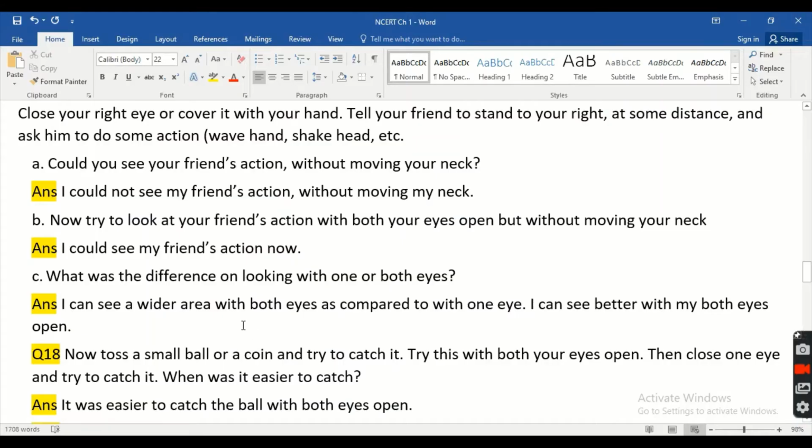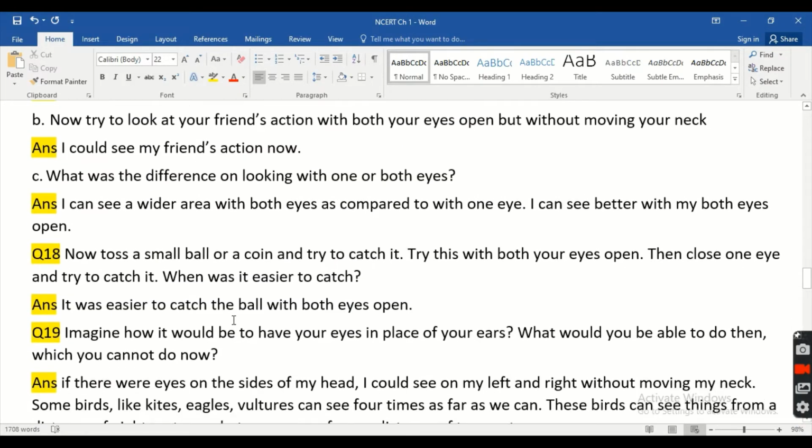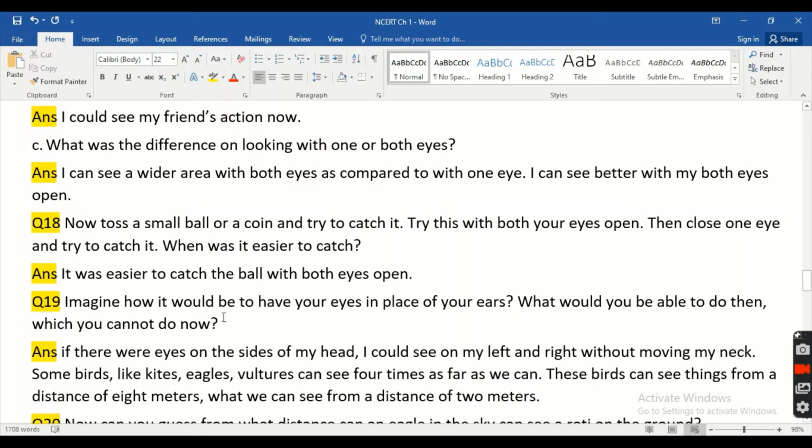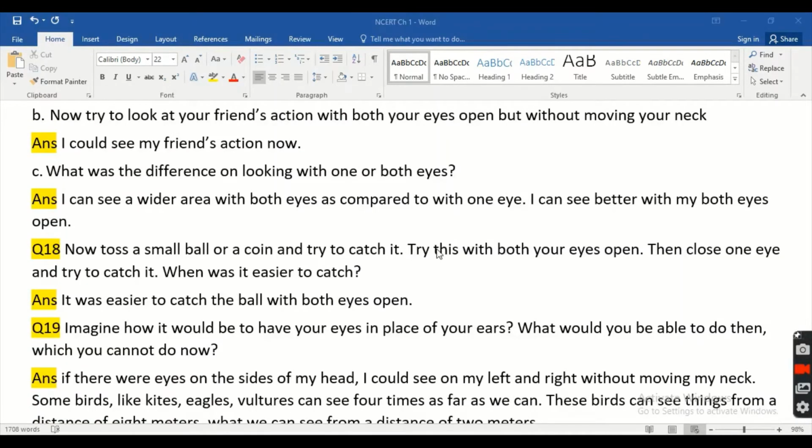You can do this at your home or at your school. The answer is it was easier to catch the ball with both eyes open.